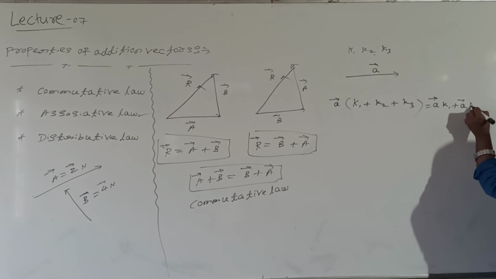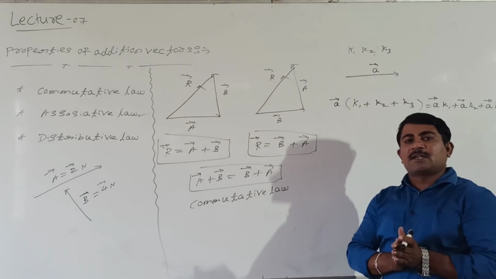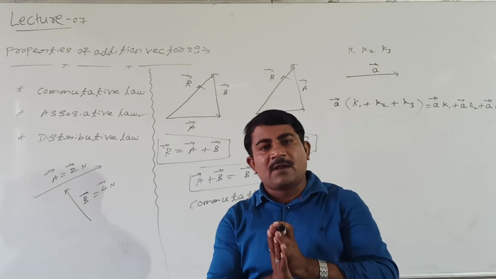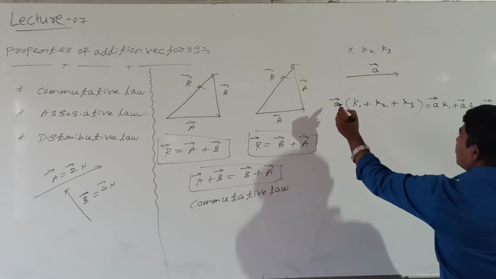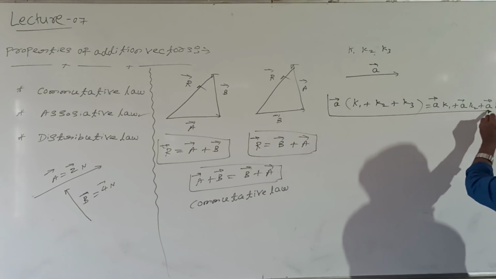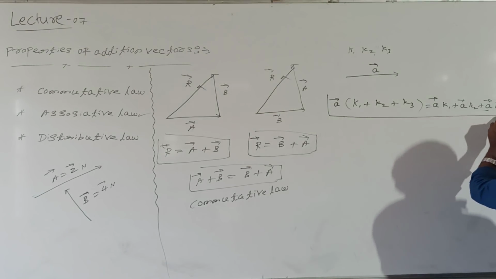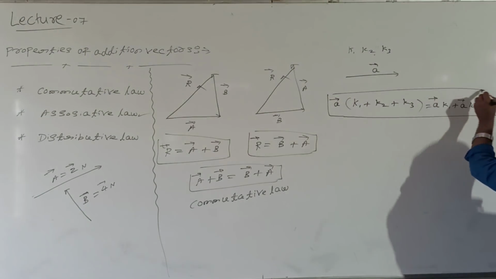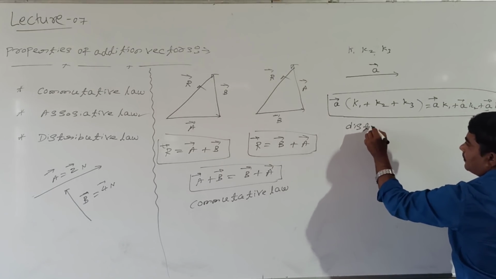Vector A into K2. Then what about this? Vector A into K3. I mean, if a vector is multiplied to scalar, the vector must be multiplied to every scalar quantity. This law we are calling distributive law.